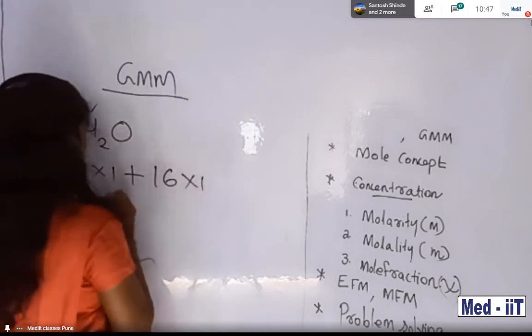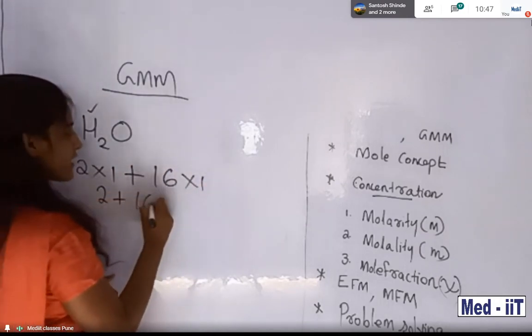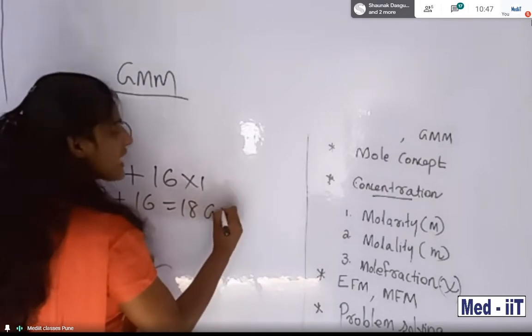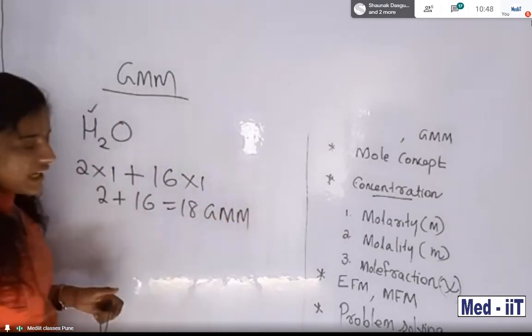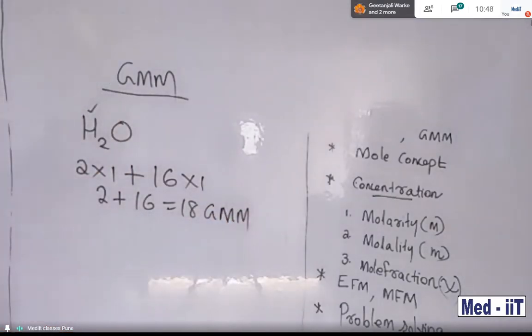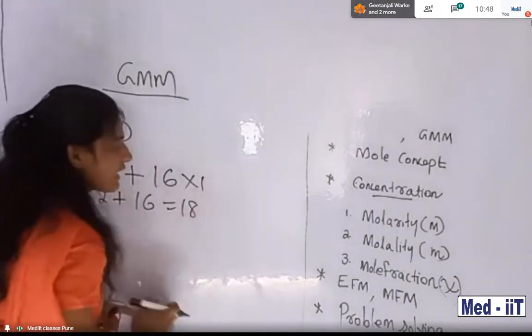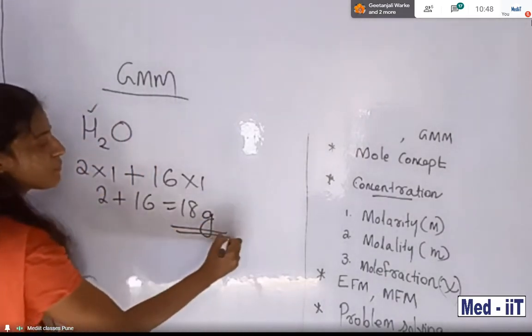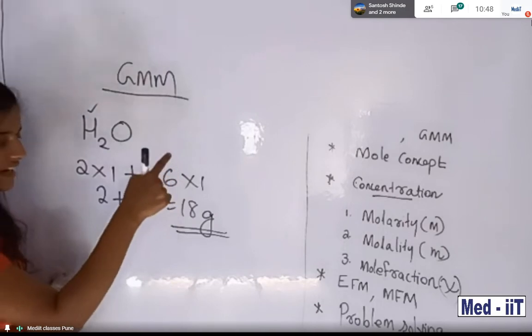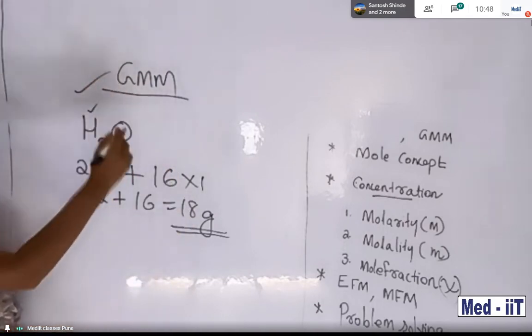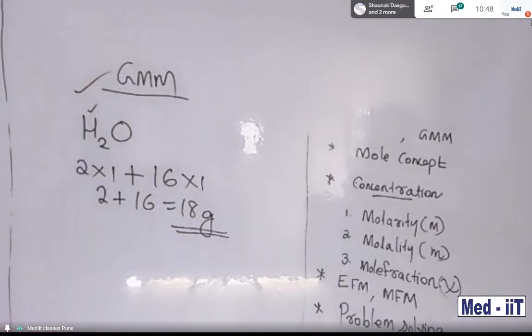So total 2 plus 16 equals 18. This molecular mass of water expressed in gram is called GMM. Clear, students? Santosh, clear?